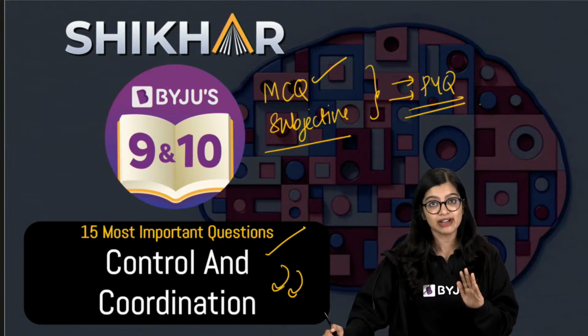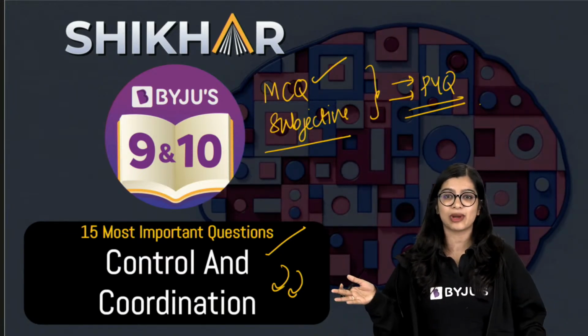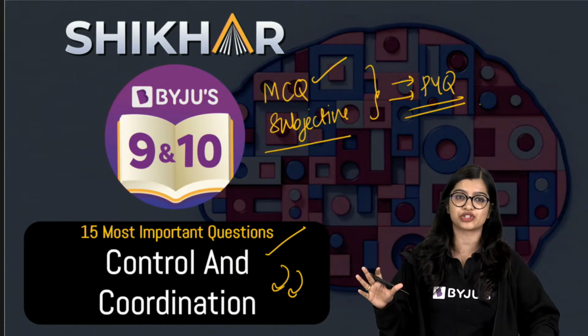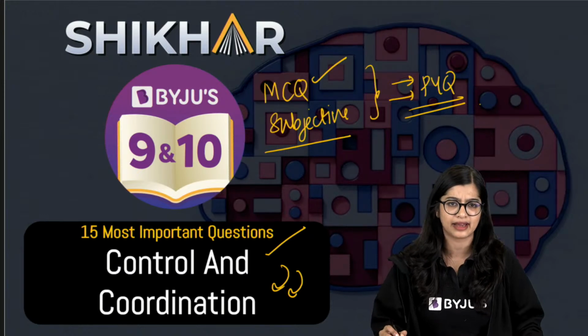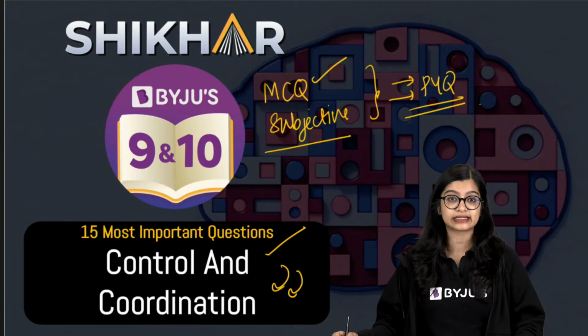So the first 7 questions that we're going to be doing are going to be MCQs, and the next 8 questions that we're going to be doing are going to be based on subjective questions and whatever important questions are there, right? So very quickly, I can see all of you here are excited for today's class.